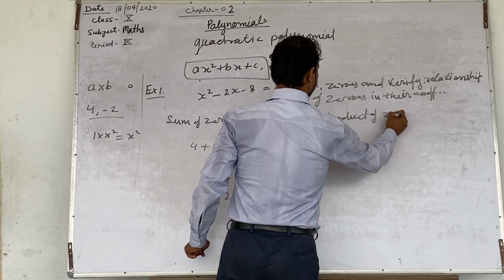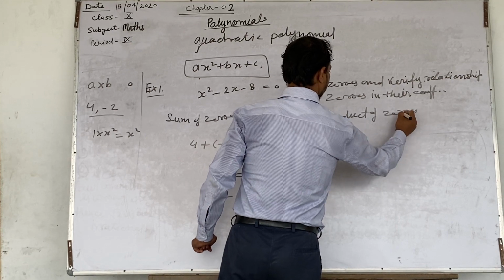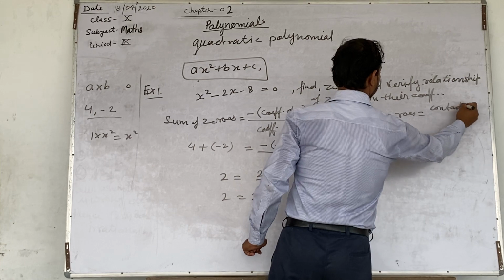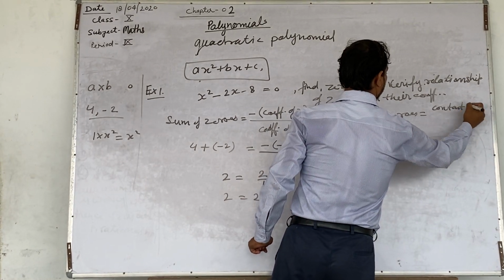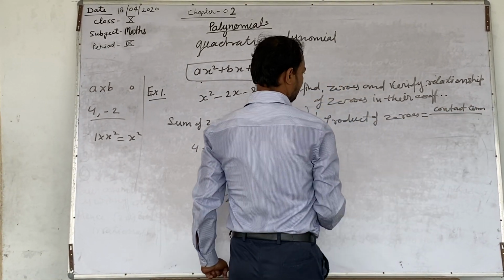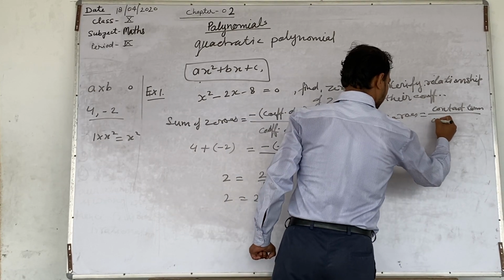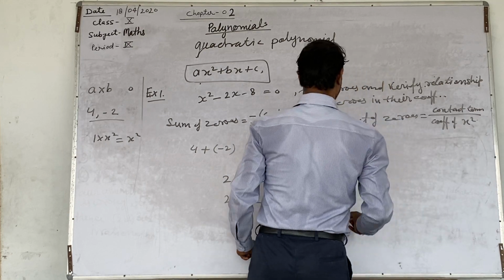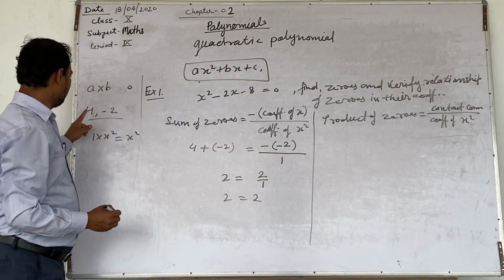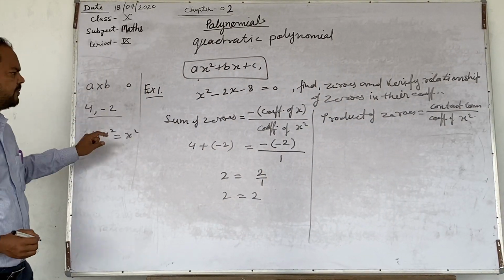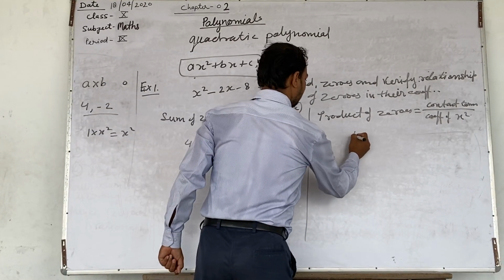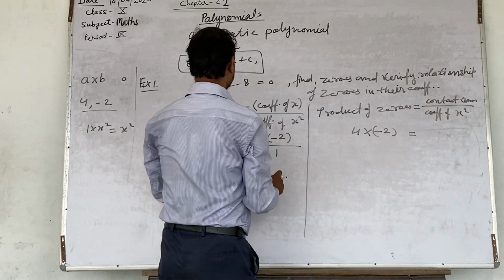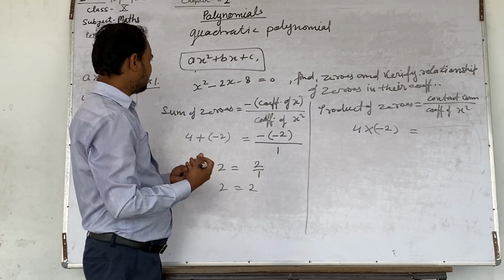Product of zeros equal to, as you know, constant term upon coefficient of x square. What are the zeros? 4 and minus 2. So now multiply 4 into minus 2 equal to, the constant term is free from x, this term doesn't contain x.